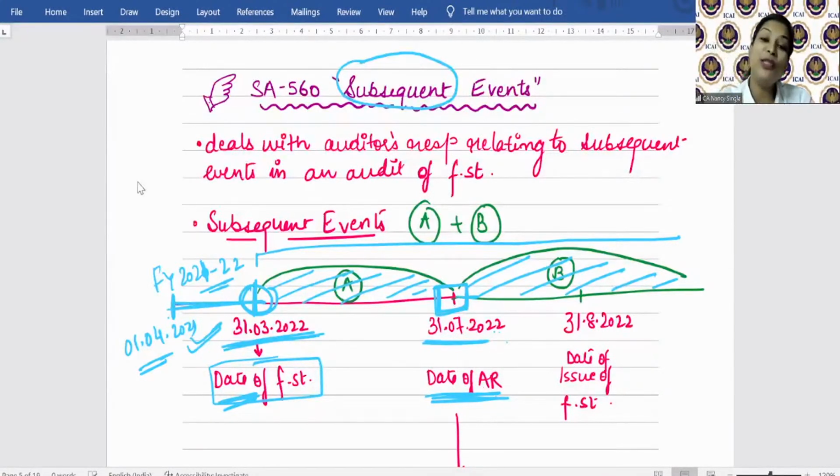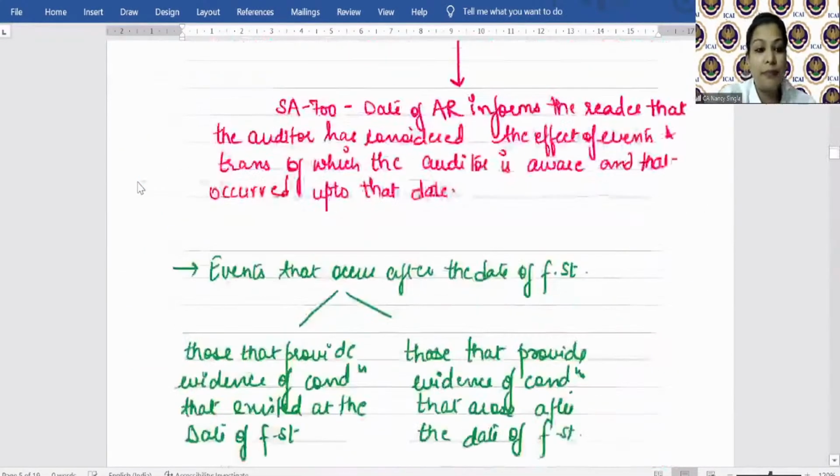If up to the next audit report the auditor were responsible, students, then the audit would never get completed, right, Jyoti? Right? So let us try to understand. First of all, this SA deals with the auditor's responsibility relating to subsequent events in an audit of financial statements, right? But before that, let us understand what subsequent events are, okay?